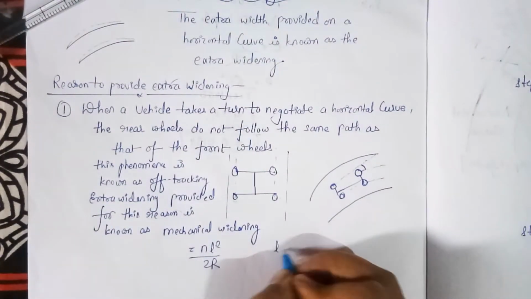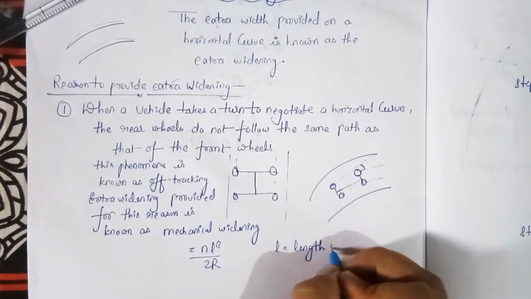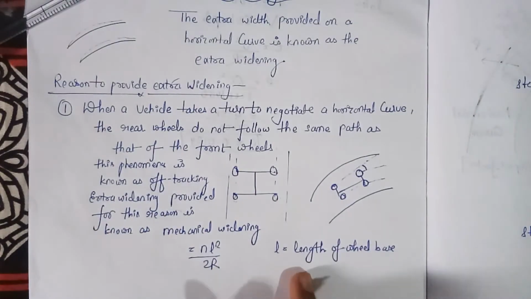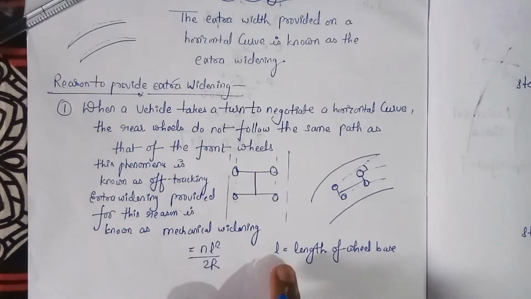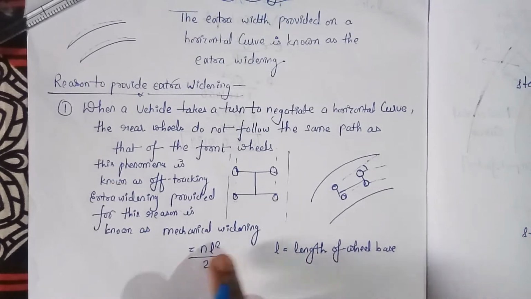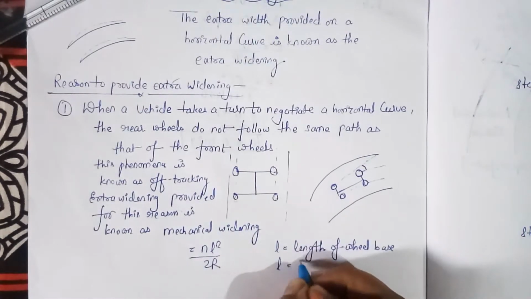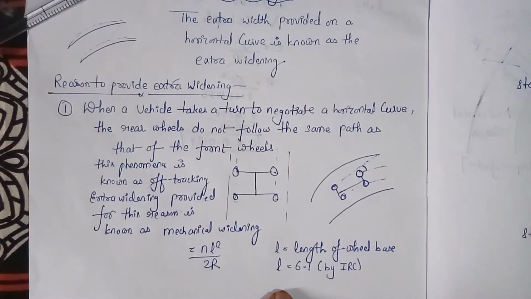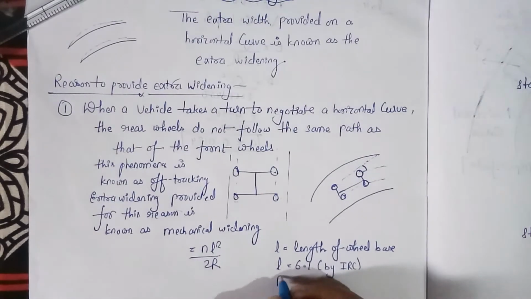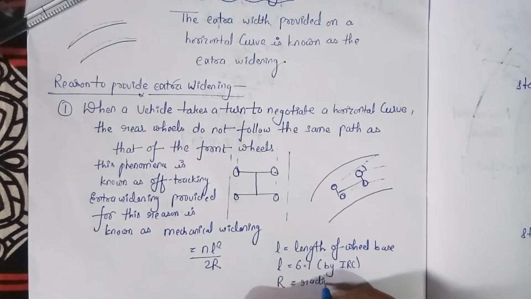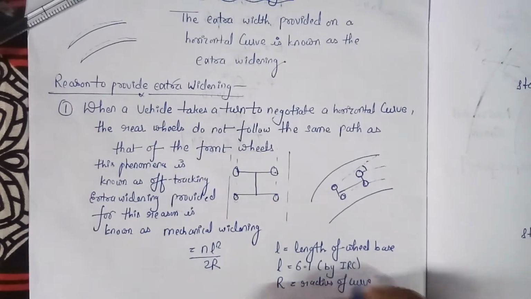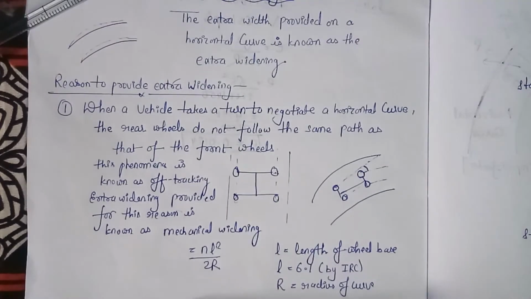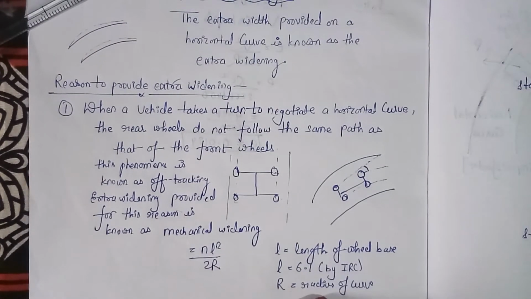And what is L here? L is the length of a wheelbase. According to IRC, if it is not mentioned in the question, you have to take the value of the length of wheelbase as 6.1 m; IRC recommends this value as the default value for the length of a wheelbase. It also depends upon the radius of the curve. You can see this from the formula: L is the length of the wheelbase and R is the radius of curve. So mechanical widening depends upon the length of the wheelbase and the radius of the curve.